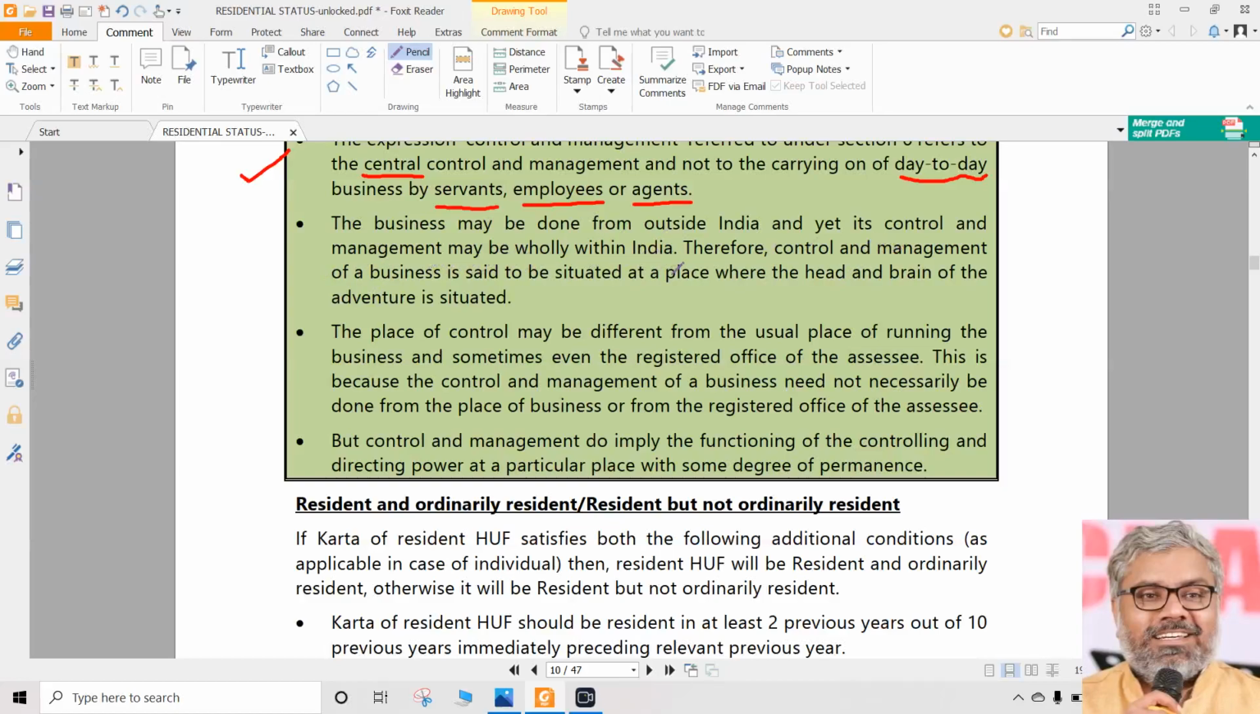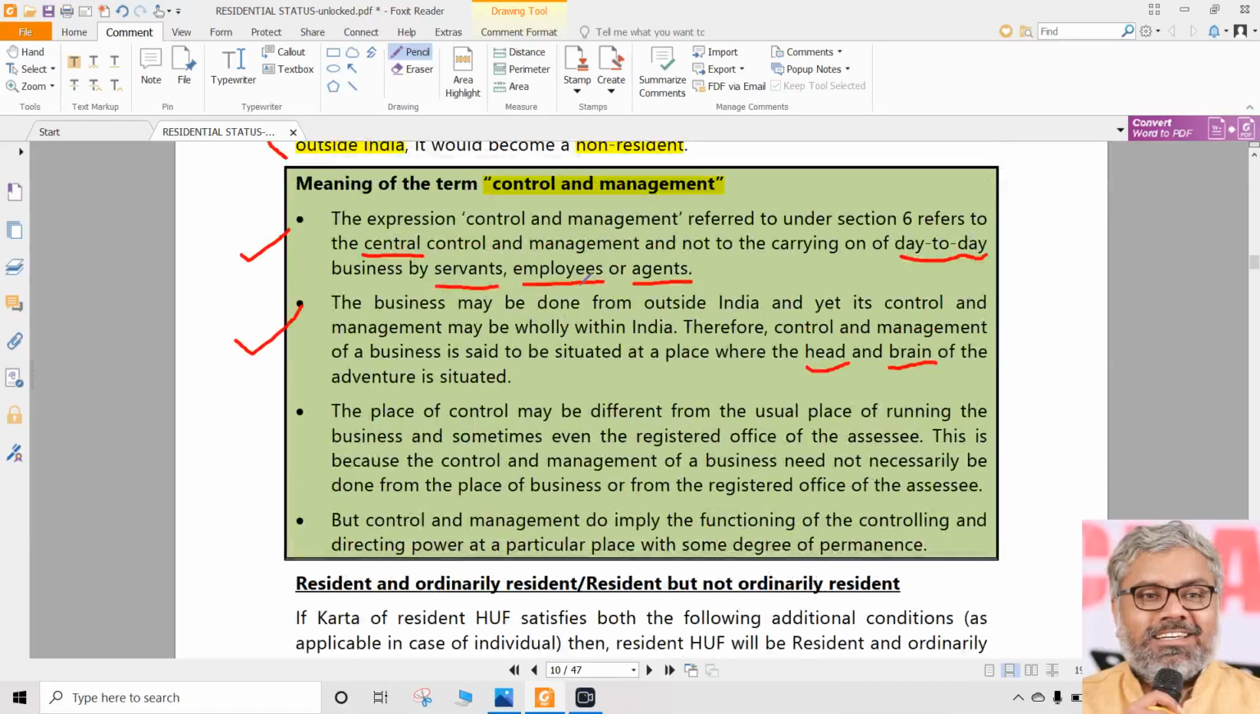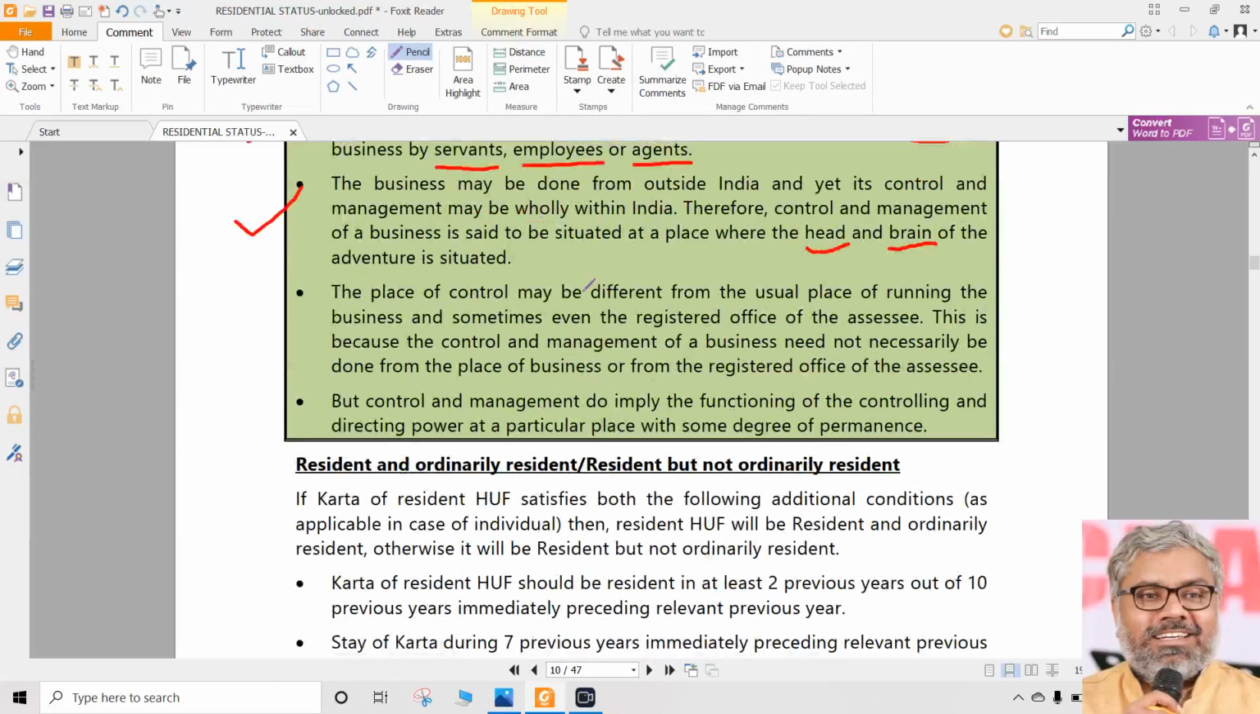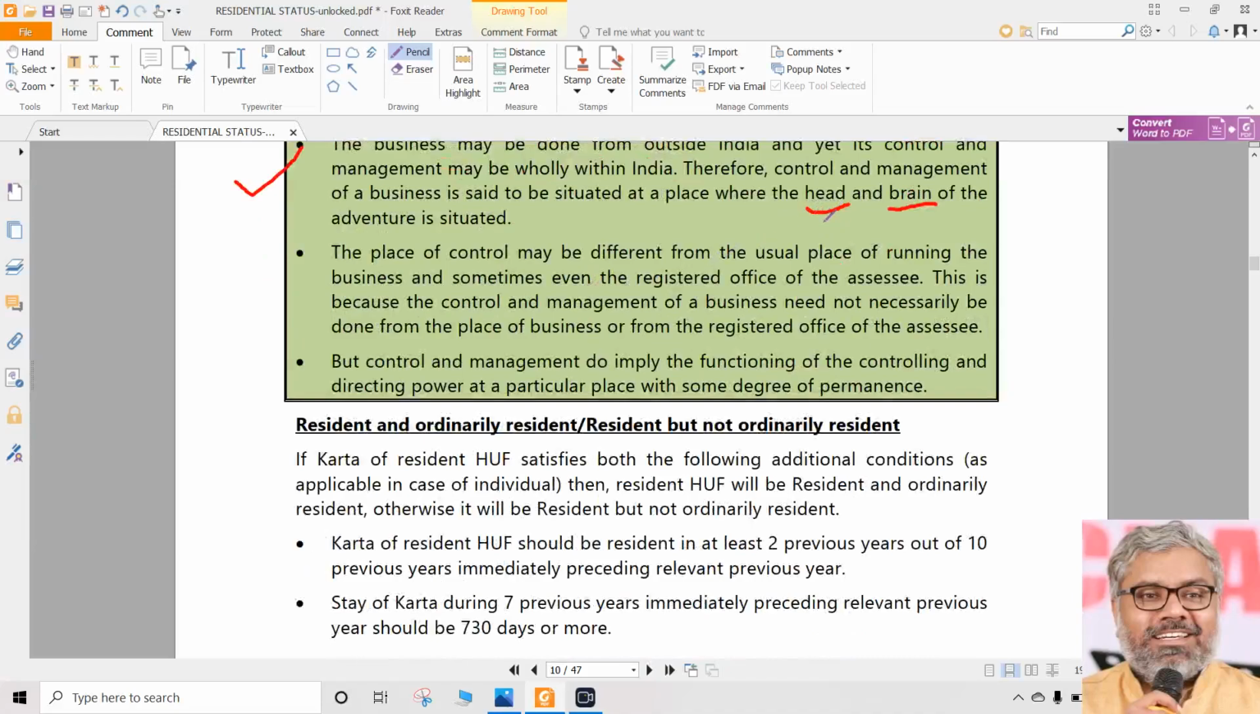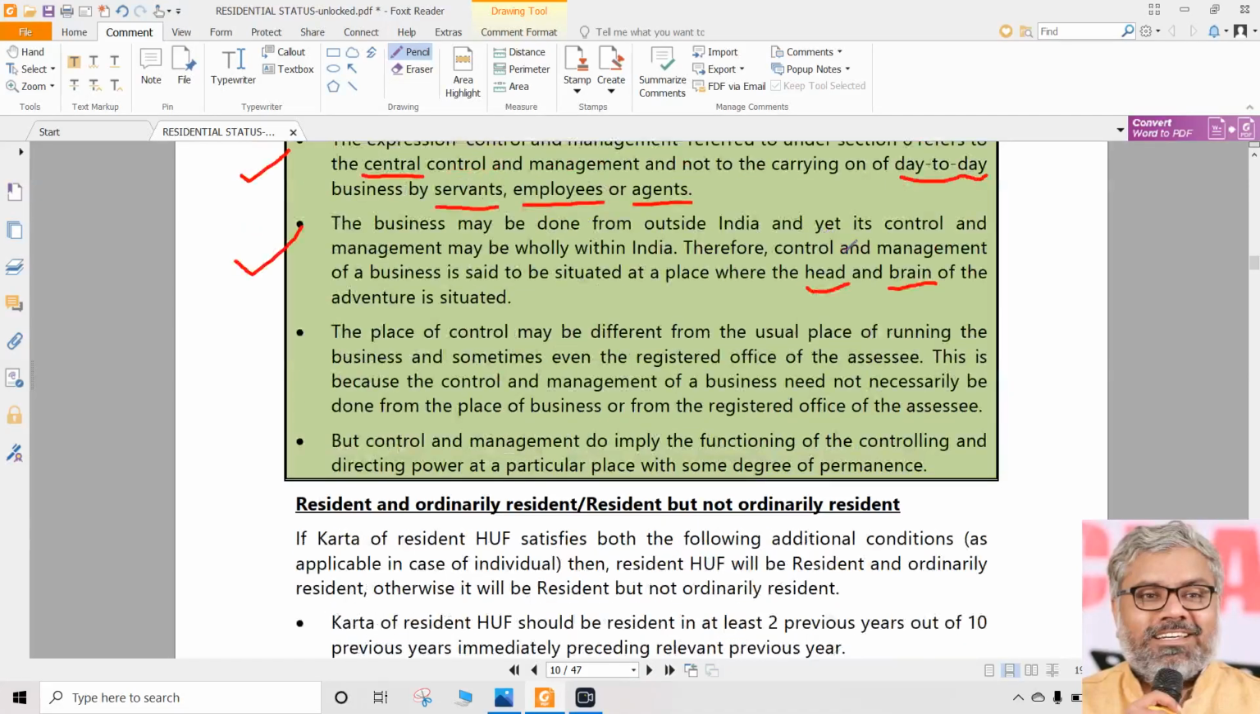Second point, the business may have been done outside India, no doubt, but control and management may still be wholly within India. That is also quite possible, because maybe the brain behind the business, or the head of that particular business activity, may be situated in India. Just because the activity of the business is outside India doesn't matter. Still, we can say the control and management is in India. So, whether the activities are happening in India or outside India, we don't care. What matters is where the head of the institution or head of the family, that is, the head of the HUF, is.